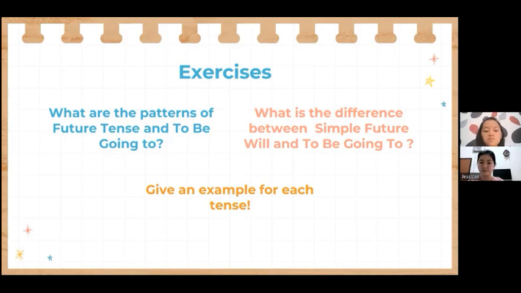For the last question, Miss Jessica, do you have an example for simple future will besides the examples that you have explained in the previous slides? Well, yes, I have. This one is an exception. Would you please repeat the question, ma'am?